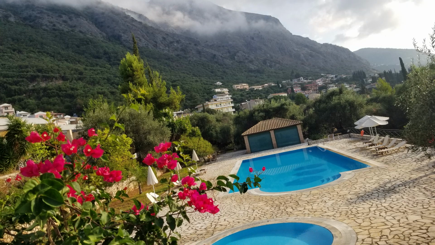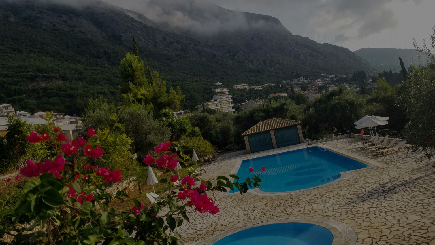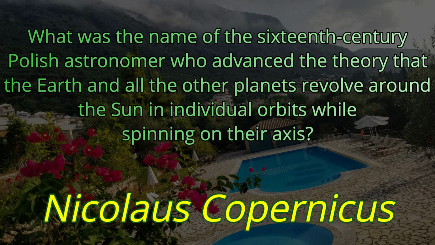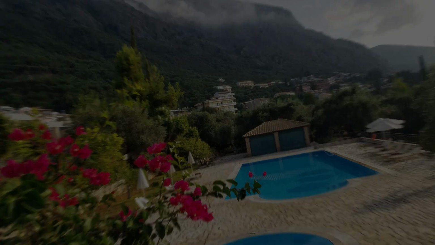Question number 11. What was the name of the 16th century Polish astronomer who advanced the theory that the Earth and all the other planets revolve around the Sun in individual orbits while spinning on their axis? Axes? Axis. We'll go with axis. This Polish astronomer, his name was Copernicus. Nicholas Copernicus.